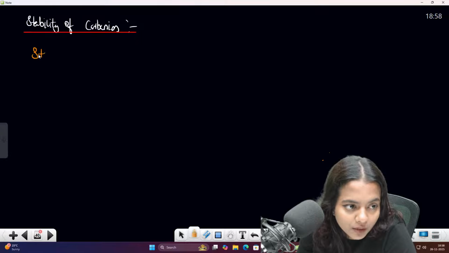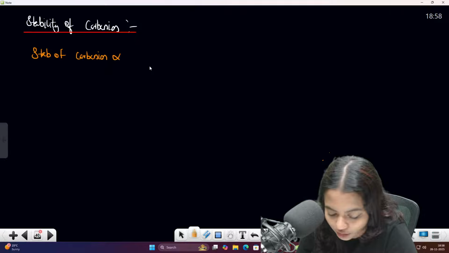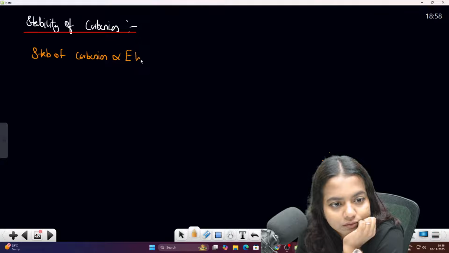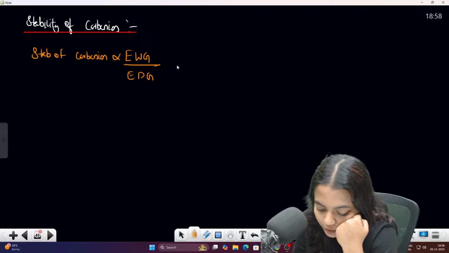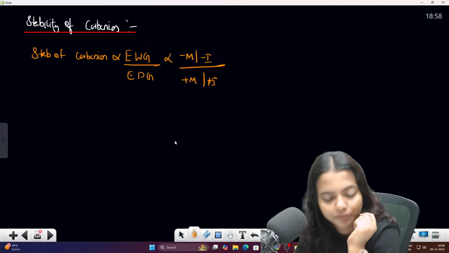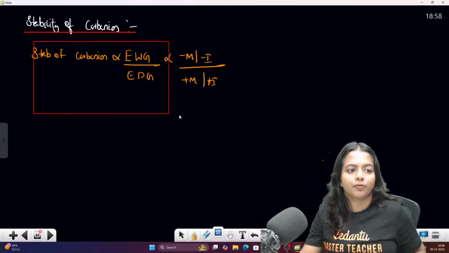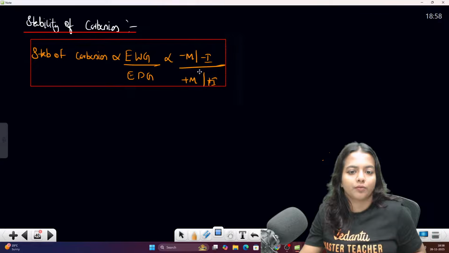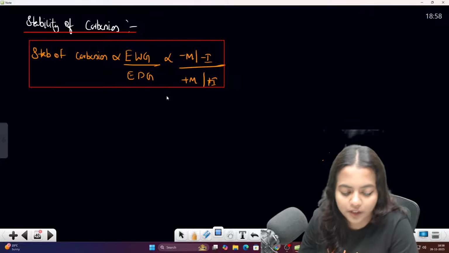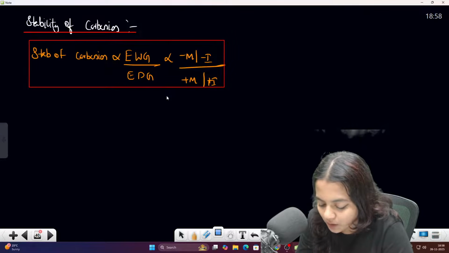So stability of the carbanion is directly proportional to electron withdrawing group, inversely proportional to electron donating group, which means minus M, minus R, plus M, plus I. Clear everyone? Clear? Please do make a note of it. Then we can do some problems on this, 2 to 3 problems.